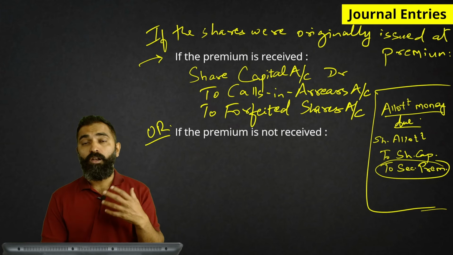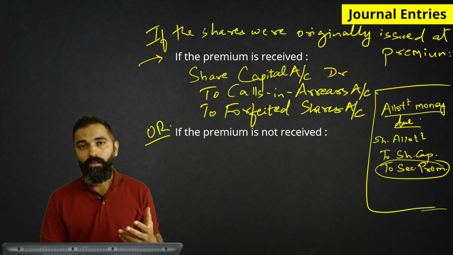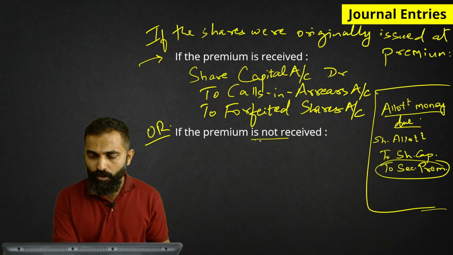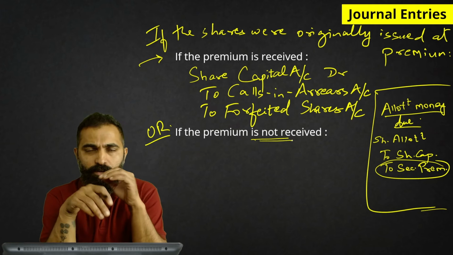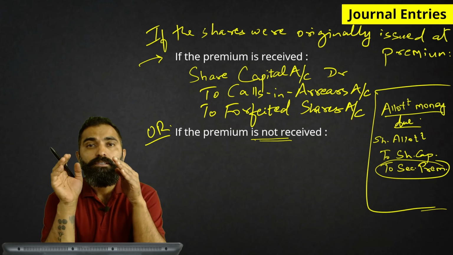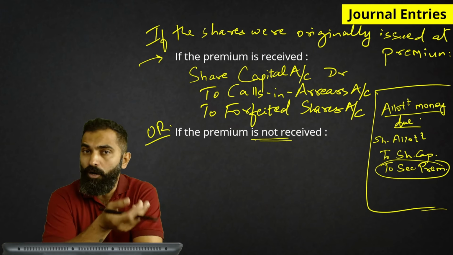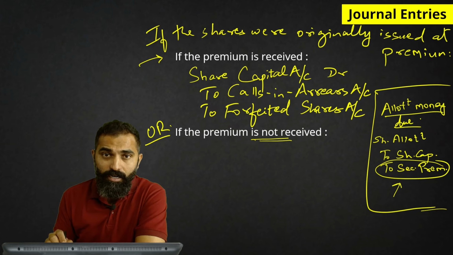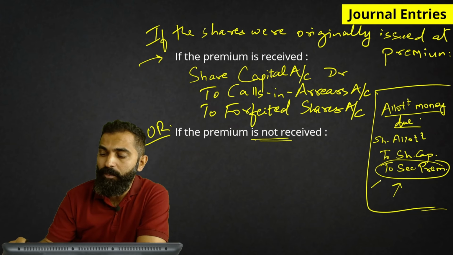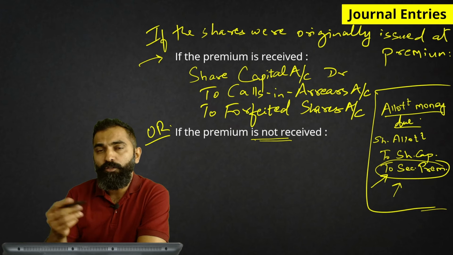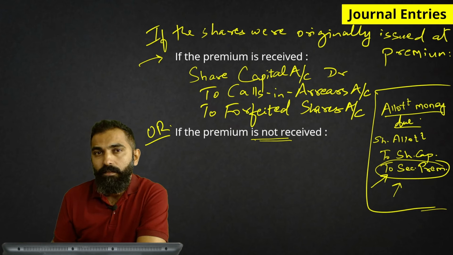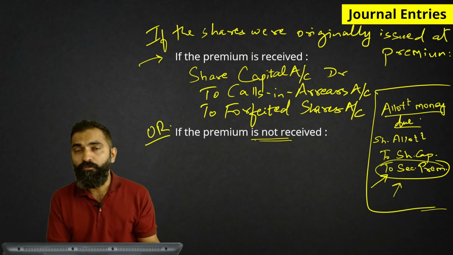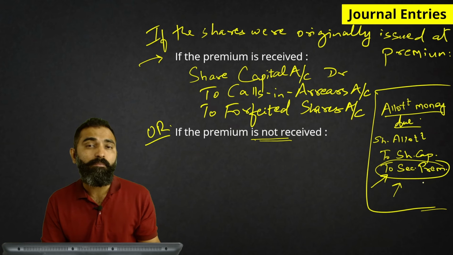The premium account had already been credited. But did we receive the amount of premium? We are saying that the premium is not received. So this particular shareholder did not pay the allotment money. Because he did not pay the allotment money, the amount of premium was not received. But we have already credited this premium along with all the shares. But we have not received it. That means when these shares are being forfeited, we will need to cancel this premium also.